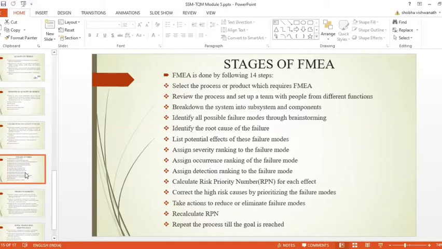Second step, review the process. Set up a team with people from different functions. It requires investigation from all functions. Hence, a multifunctional team is formed.